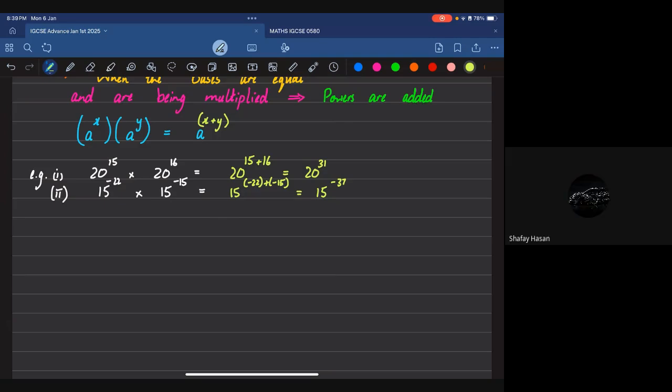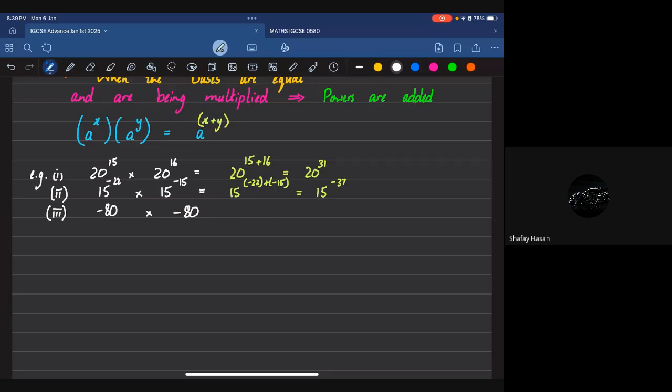The base should be negative 80. But you do realize, Shafe, that the other base is also going to be negative 80. And what are the powers?